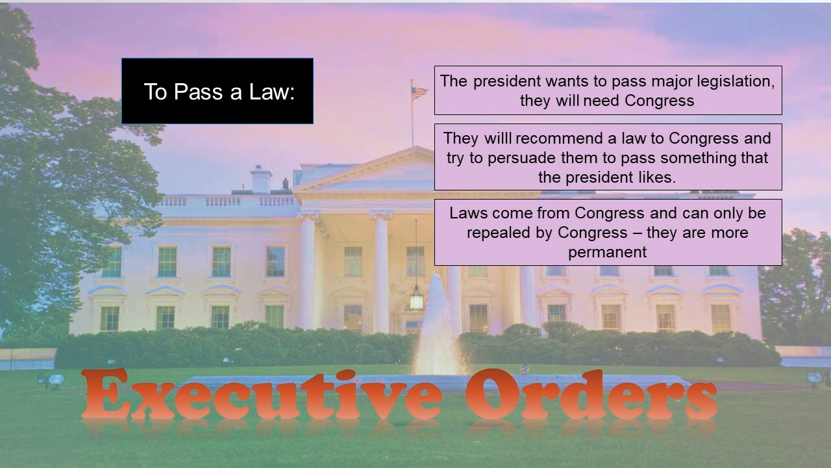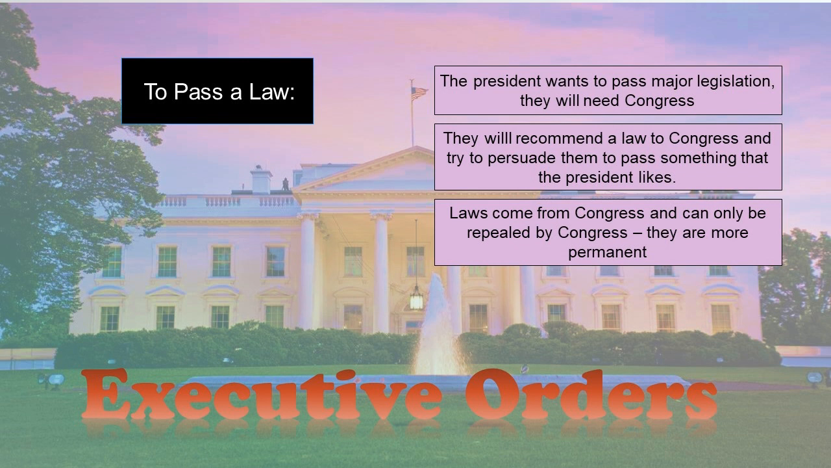So the president might identify a problem, or the president might even say, here's a solution I want, and he'll tell Congress, this is what I think would be a good plan. Then the president will do what it takes, persuasion-wise, to try to convince Congress to pass the law that the president prefers.